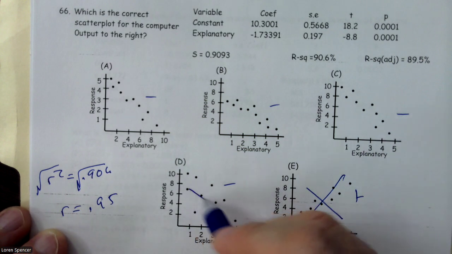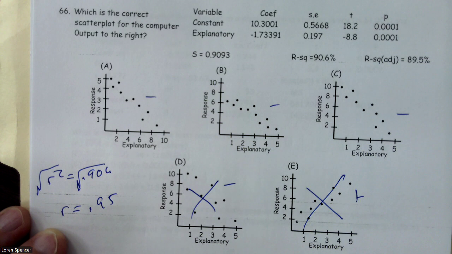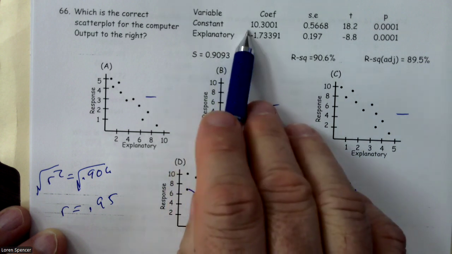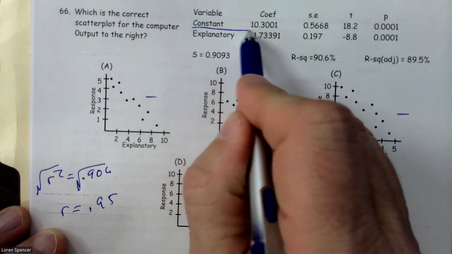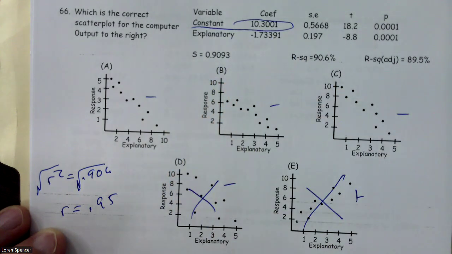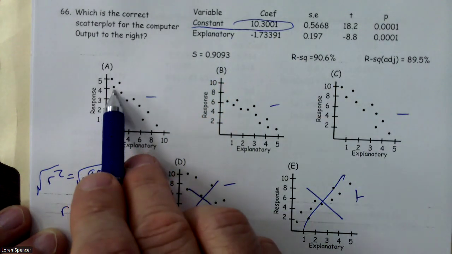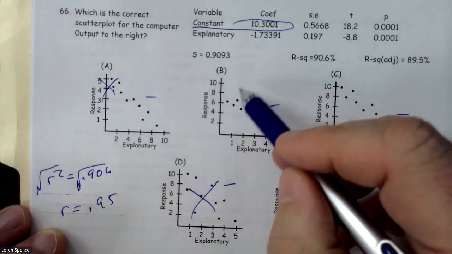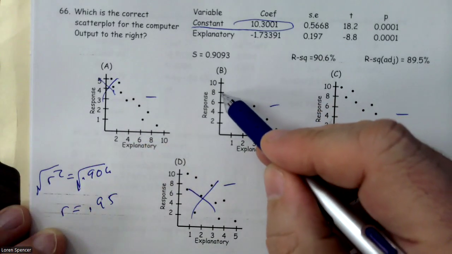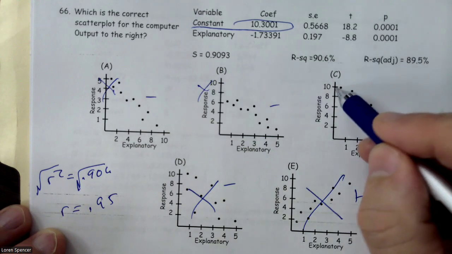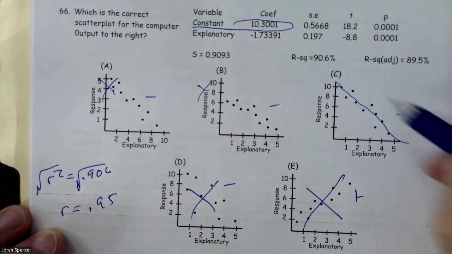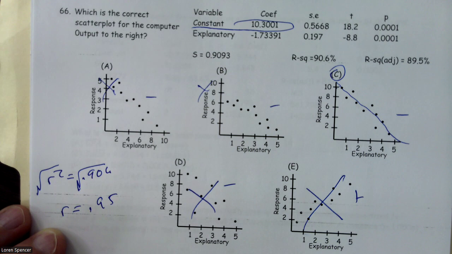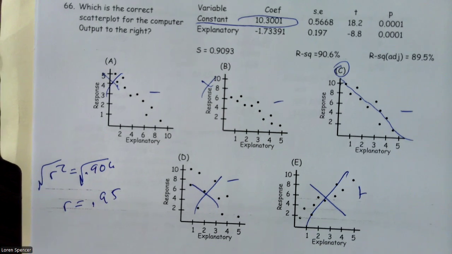Well, the fact that I have a strong correlation, that gets rid of D. The next thing I said, oh, my constant is 10. That's my y-intercept. Well, this has a y-intercept of about 5. This has a y-intercept of maybe 7 or 8. And this one has a y-intercept of 10. That's what I'm looking for. All right, so the answer choice to 66 is C.